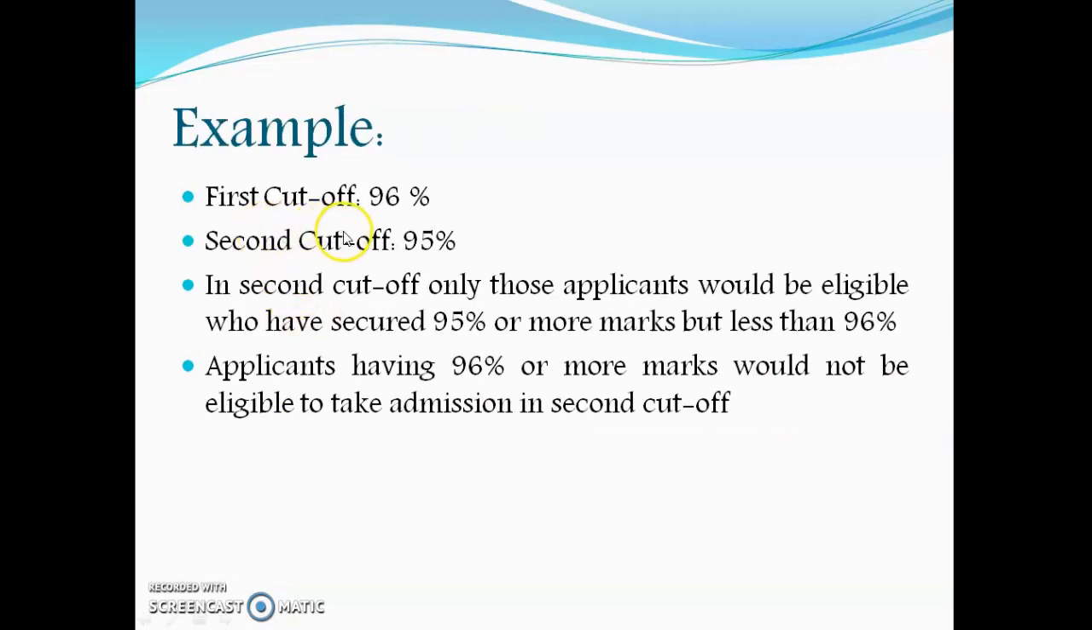So for example, the first cutoff was 96% and the second cutoff is 95%. So in the second cutoff, only those applicants would be eligible who have secured 95% or more marks but less than 96% marks. All those applicants having 96% or more marks would not be eligible to take admission in the second cutoff, and so also those applicants who have secured less than 95%. Okay, and this is the cutoff. That means this is either best 3 or best 4. This is not aggregate.